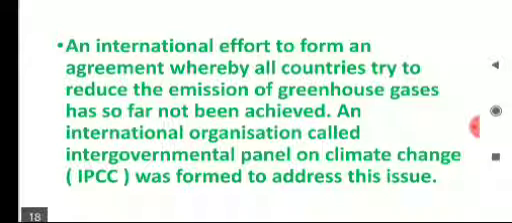So children, as global warming is a great concern and a great matter of worry for all the nations, they tried to bring an agreement for all the countries to bring down the emission of greenhouse gases. For this, the Intergovernmental Panel on Climate Change, or IPCC, was formed. But still, an agreement by countries to reduce the emission of greenhouse gases has so far not been achieved.